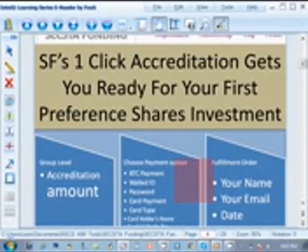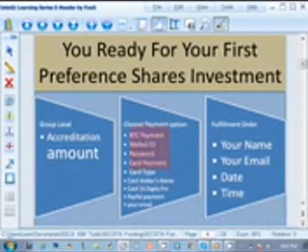Click. Alright, it takes you to finish payment to get accredited. Here, your request and payment, you provide your correct card info if you have requested card payment. Alright, either Visa or MasterCard, whichever you have chosen, your holder's name, number on card, expiry date, CVV. So you click Pay Now. Okay, payment confirmation, congratulations, you are now an accredited PSI. That shows that your payment has been confirmed and you view the details of payment made. Now, to proceed to your investment, you click here to start investing in SF preference shares.